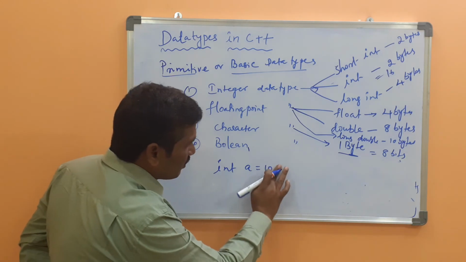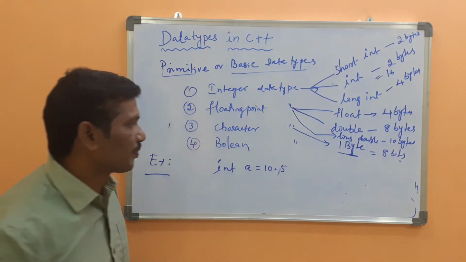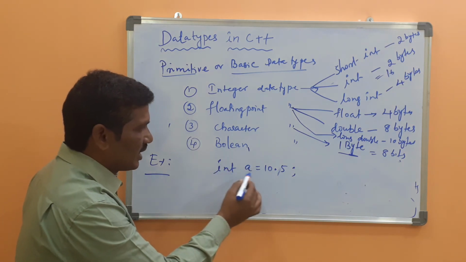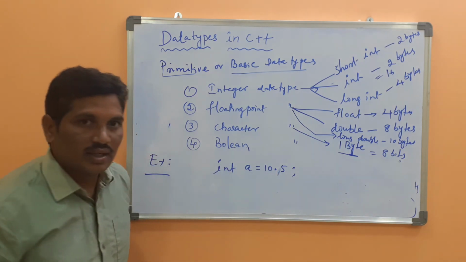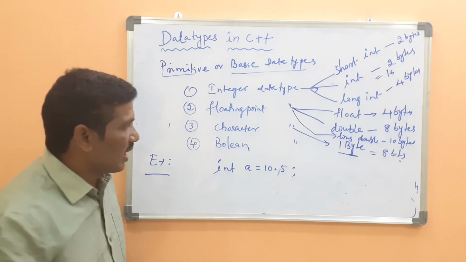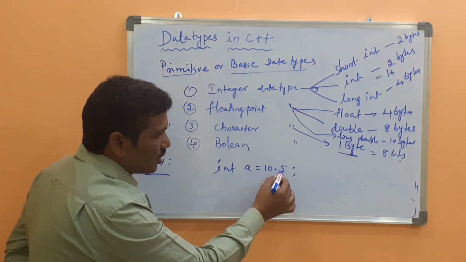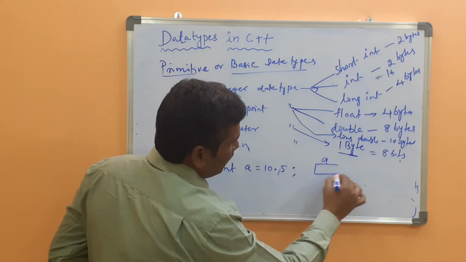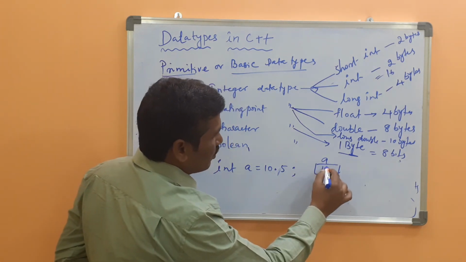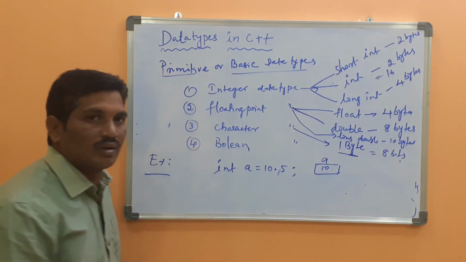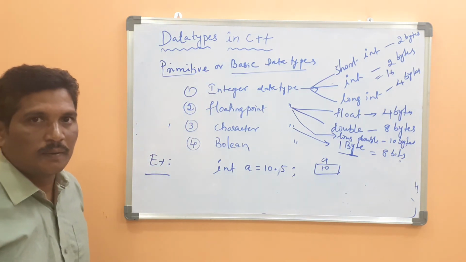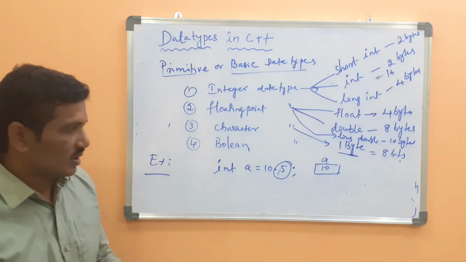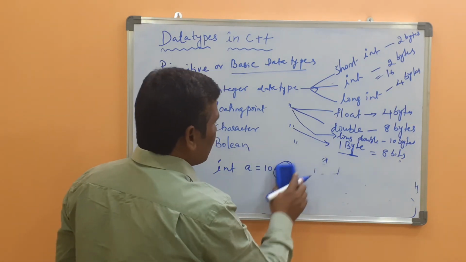Even if you give the integer 10.5, what happens here? a belongs to the integer data type, but the value you assigned has a decimal point. But an integer can't store the decimal part. Even though you assign the decimal part, it will consider only the integer value and does not store the fractional part. Is it clear?